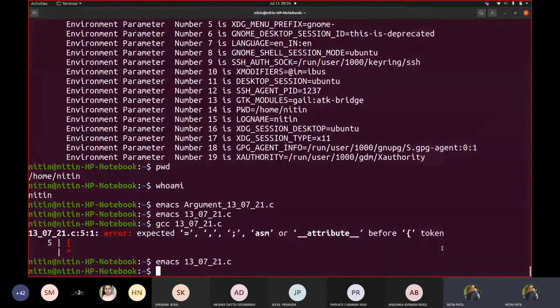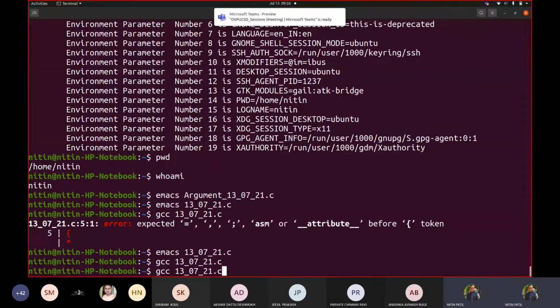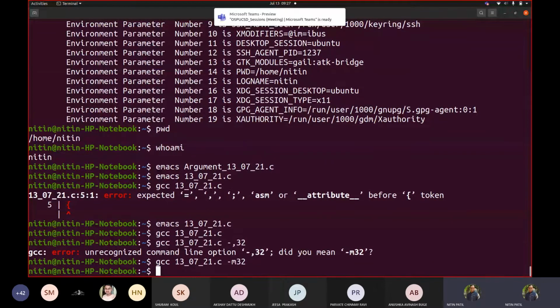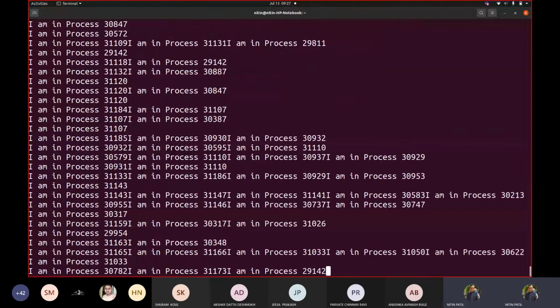So let us compile. Let us write this, dash M32. Now if I execute, you must see that while I fired this, the printf statement got executed. Now you can see 31107, 330387. So a few things got repeatedly printed.